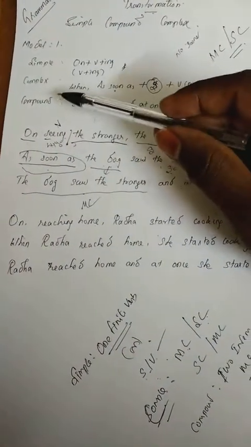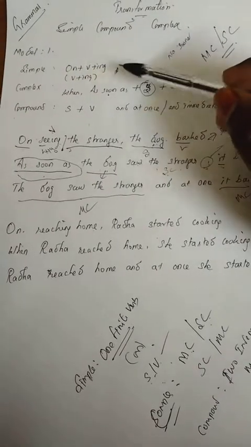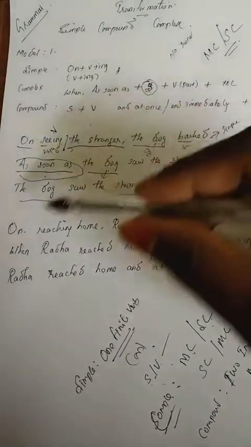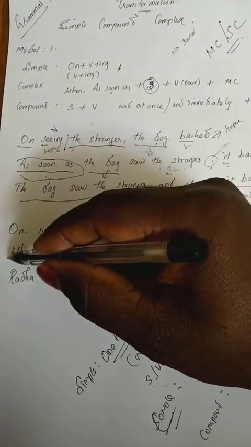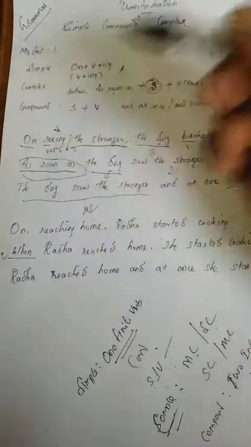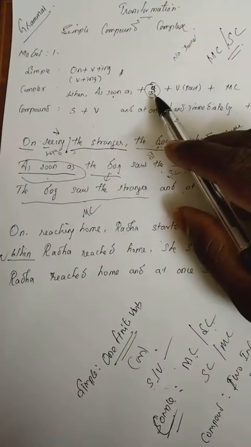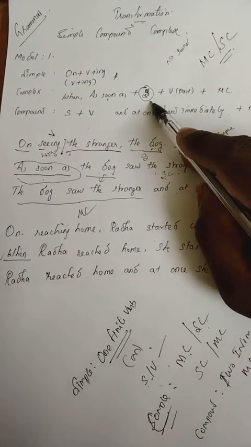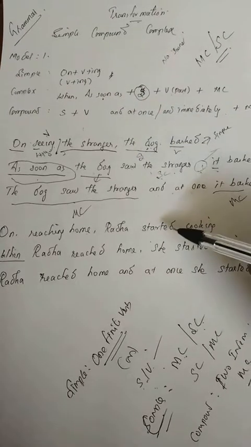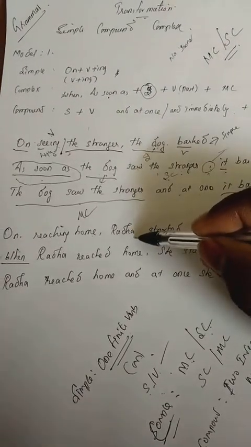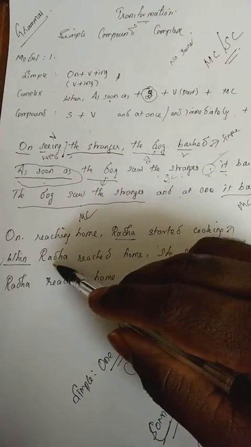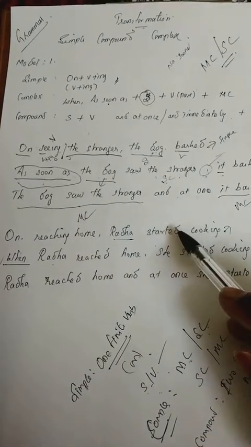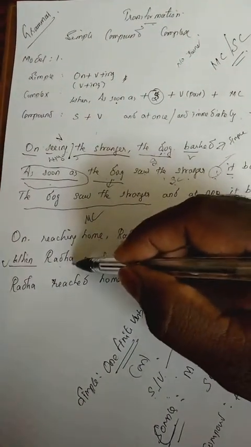So what is the procedure to write in the complex? You should begin with either "when" or "as soon as". In the first sentence we used "as soon as", so better we'll go for "when", right? Okay, write the first one, "when". This is complex, right? Second, the subject. What is the formula? "When" or "as soon as" plus subject. I told you already where you have to take the subject from: the main clause of the simple sentence. What is the subject here? Radha. You just bring Radha here, because as per the formula, when plus subject, the subject we need to take from the main clause, that is Radha. So the second step is also over.